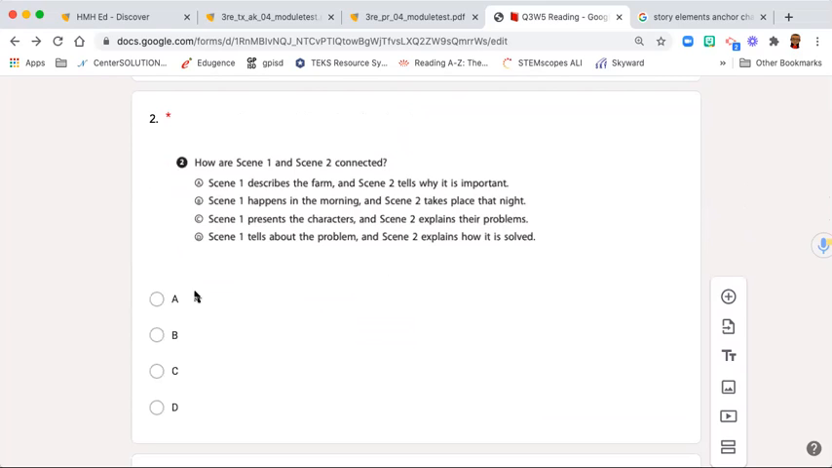Number 2. How are scene 1 and scene 2 connected? A. Scene 1 describes the farm, and scene 2 tells why it is important. B. Scene 1 happens in the morning, and scene 2 takes place that night. C. Scene 1 presents the characters, and scene 2 explains the problem. D. Scene 1 tells about the problem, and scene 2 explains how it is solved.